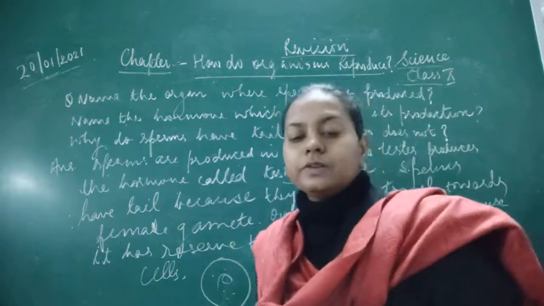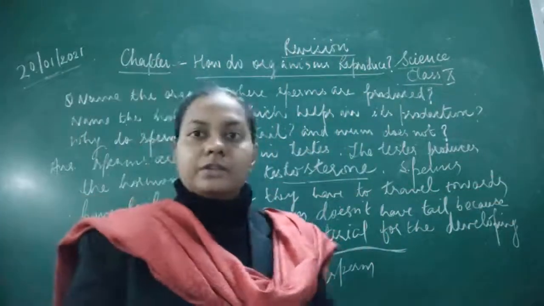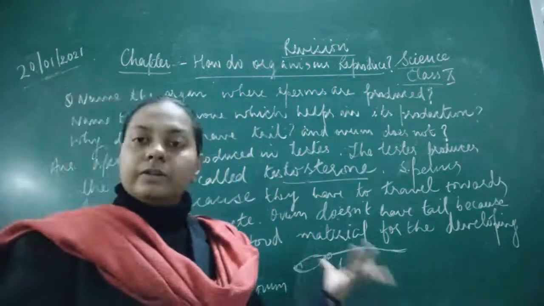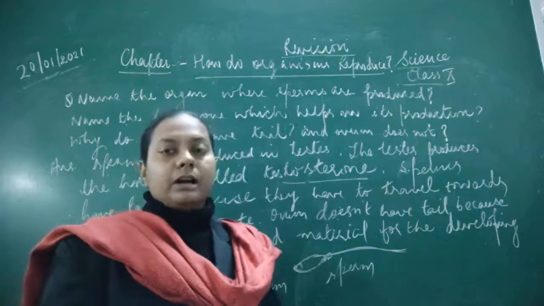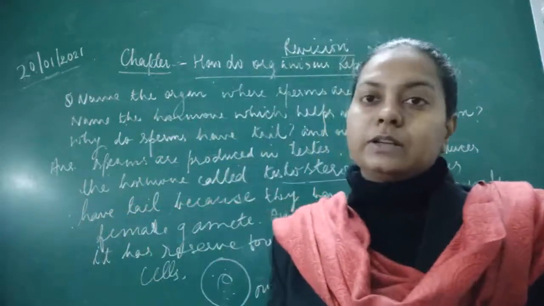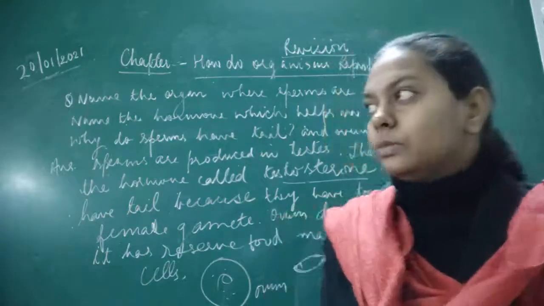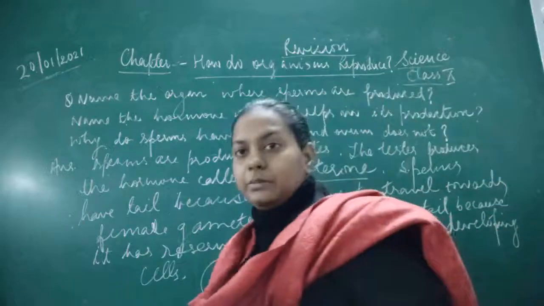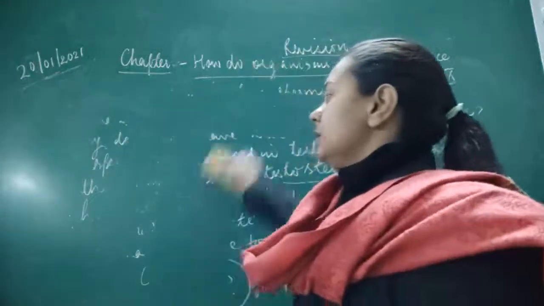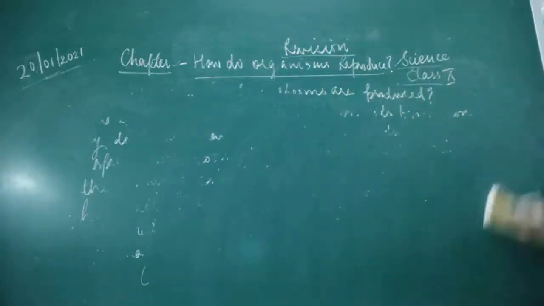So these are the few differences between the male and the female gamete, because sometimes the question comes: tell the structural differences between the sperm and the ovum. It could be asked like what are the main structural differences related with the male gamete and the female gamete with respect to the human beings, okay, or with respect to the animals. So you can give the answer accordingly. So this was the answer and the question. Now we will be discussing some more questions related to this topic.